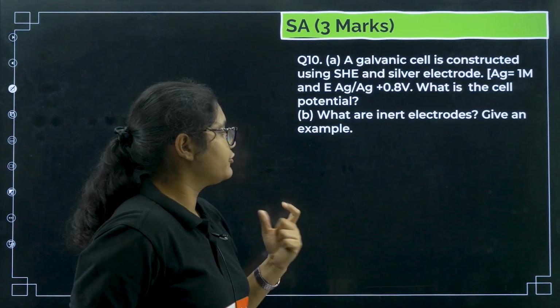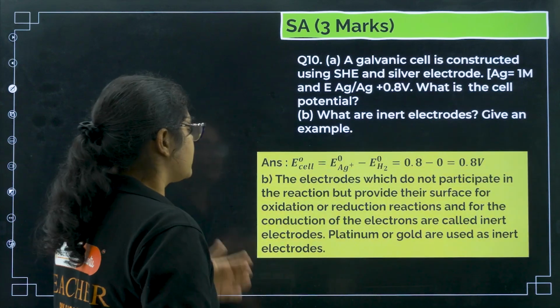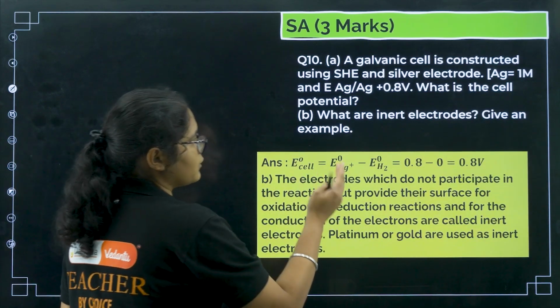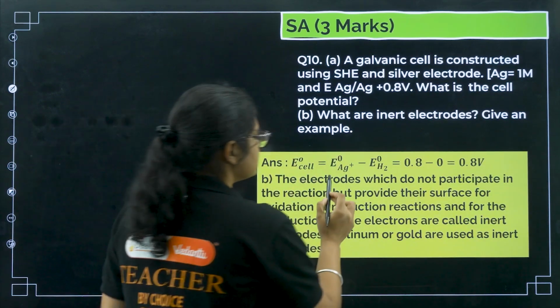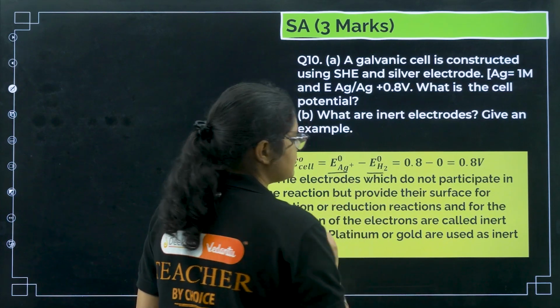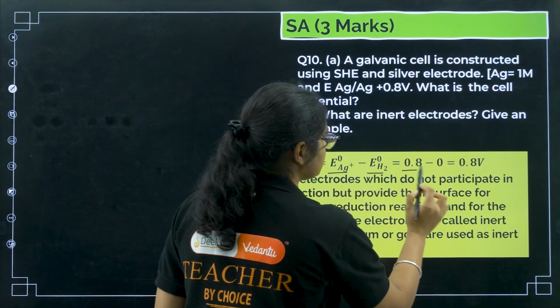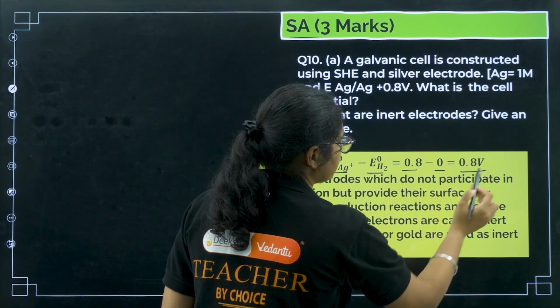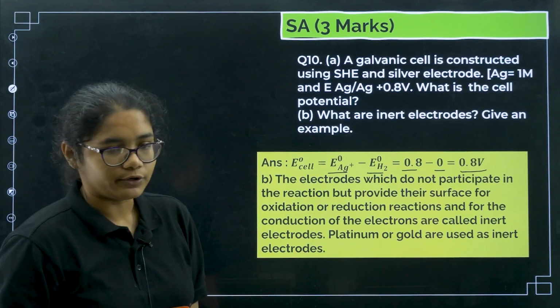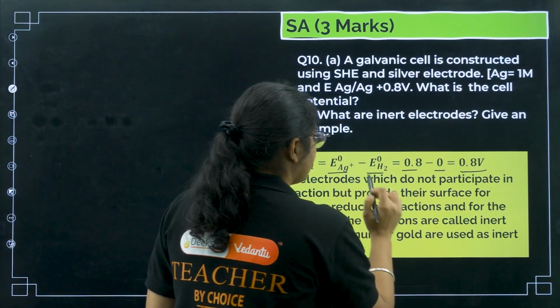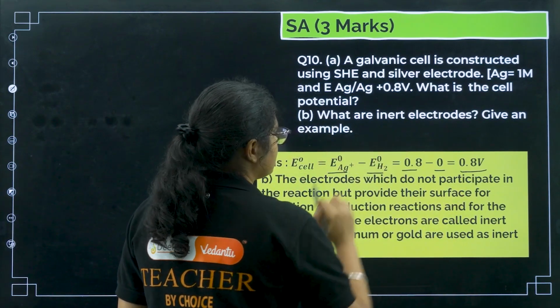What are inert electrodes? Give an example. You can see here, the formula for E naught of the cell is cathode minus anode. So you have E naught of silver minus E naught of H2. E naught of silver is 0.8, H2 is 0, it will give you 0.8 volt. Next, what are inert electrodes?